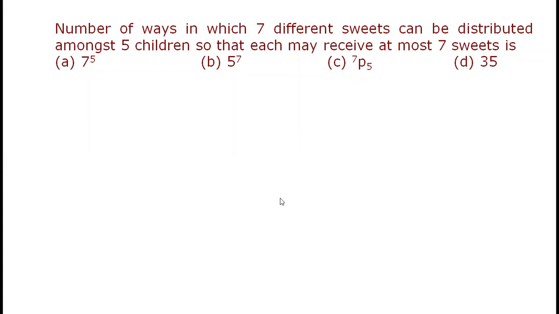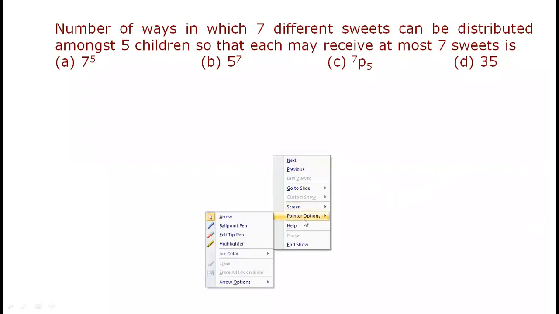Number of ways in which 7 different sweets can be distributed among 5 children so that each may receive at most 7 sweets. Sorry, 7 sweets.